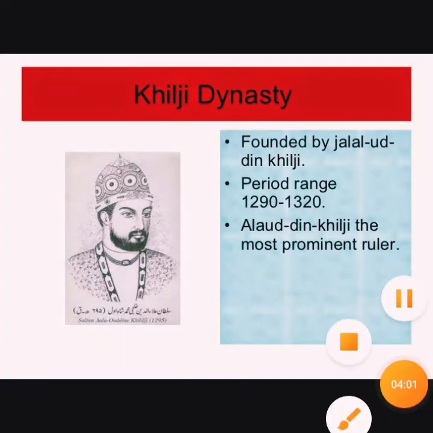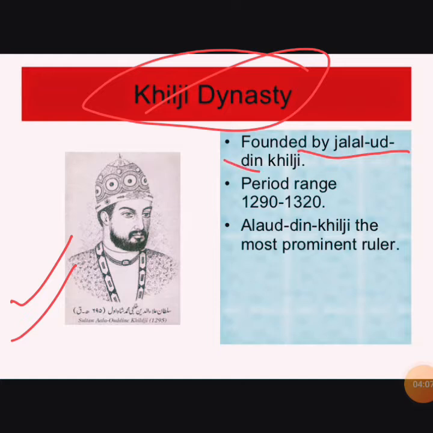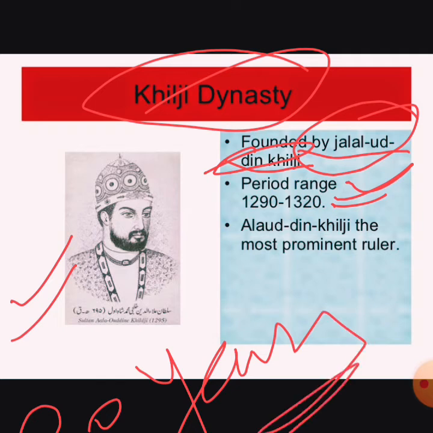See, this is the founder of the Khilji dynasty, Jalaluddin Khilji. Period we already discussed, from 1290 to 1320, only 30 years. Complete Khilji dynasty worked for 30 years. 30 सालों के लिए ही रहे थे, पर बहुत ज़्यादा कुछ करके गए थे. Clear?